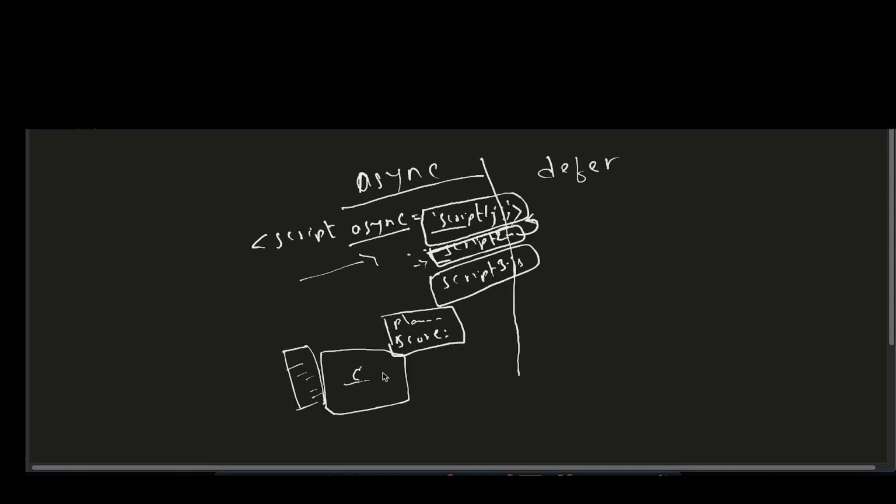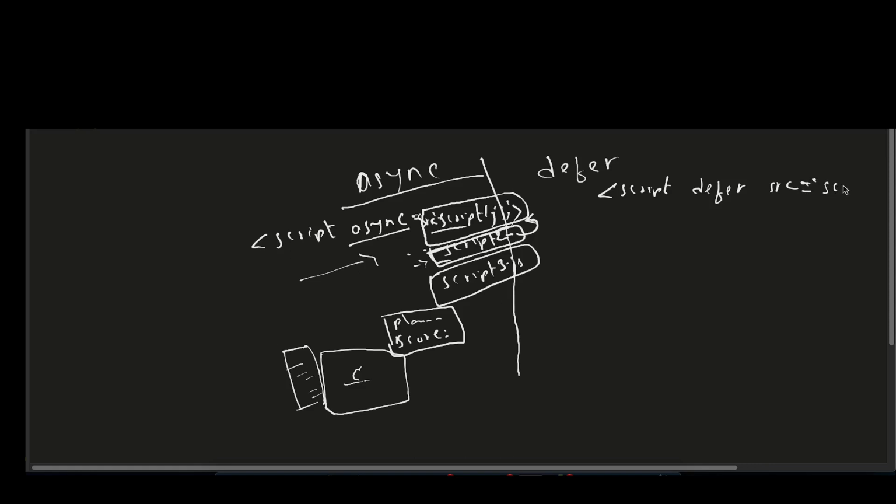Now the defer on the other hand is a little different. Let's say you have the same three different scripts, okay, where you use this defer. And now, okay, I didn't use the src on the first one. Okay, so basically there's src, and then source, let's say is this, oh my gosh, can't write.